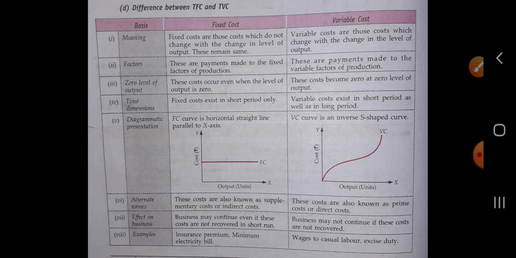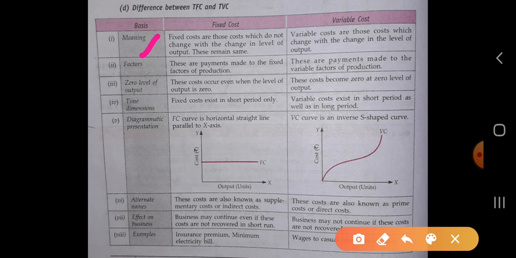The fixed costs are those costs which do not change with the change in level of output. These remain the same. Variable costs are those costs which change with the change in the level of output. As we already studied in the last class, the fixed costs do not change with the change in level of output. Whether the output becomes zero or maximum, the fixed cost will always remain constant and the same.